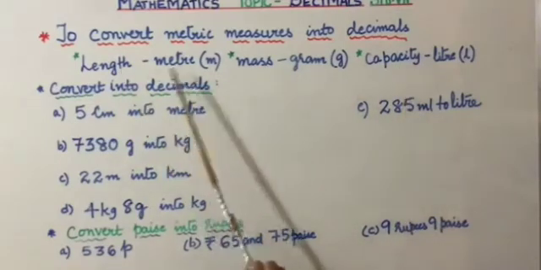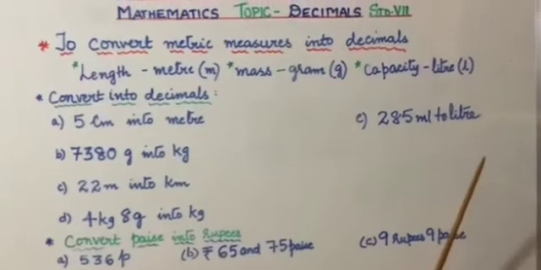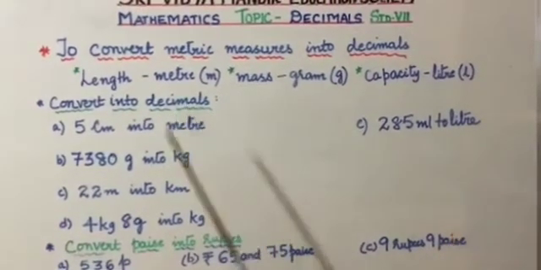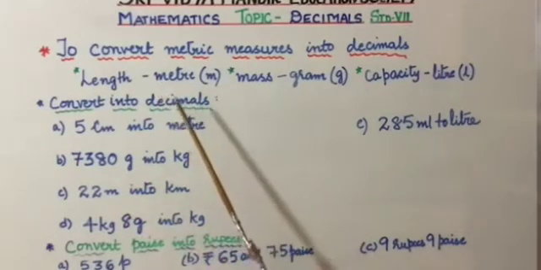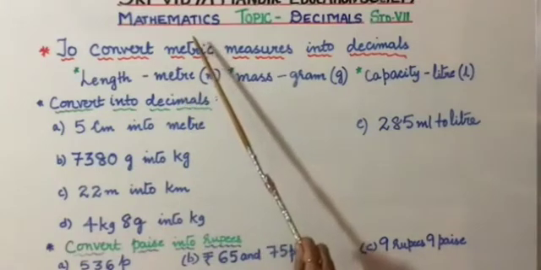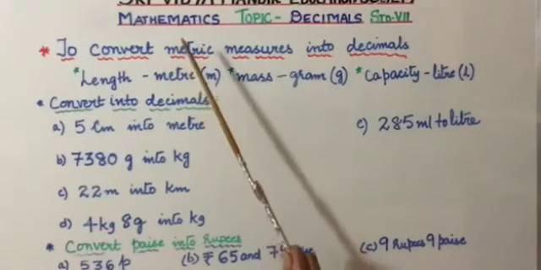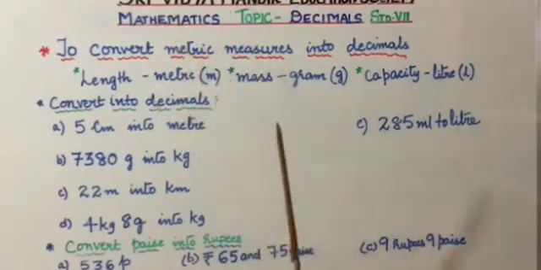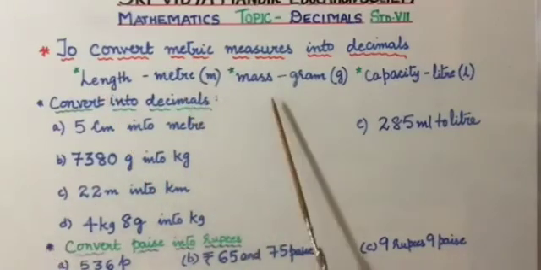So length is measured in meters. I think all of you know that. Length is measured in meter, that is the standard unit. We have higher and lower units. Lower units are millimeter, centimeter, decimeter, etc. Higher units are decameter, hectometer, kilometer and so on. So for length, the standard measurement is meter.